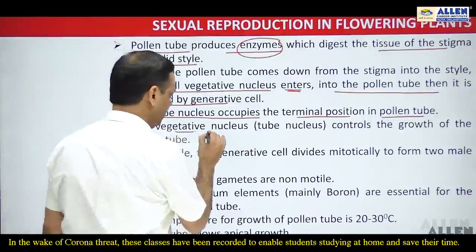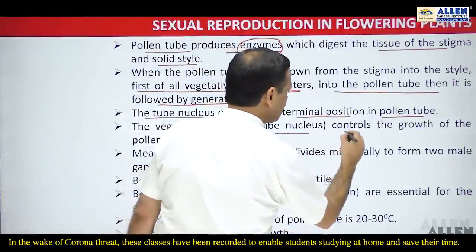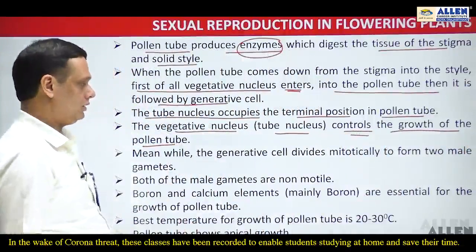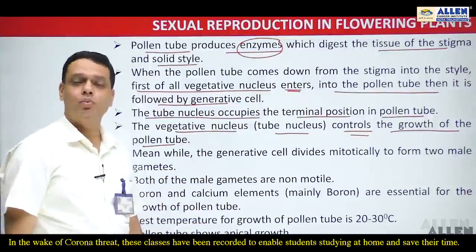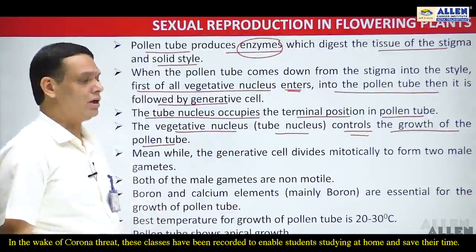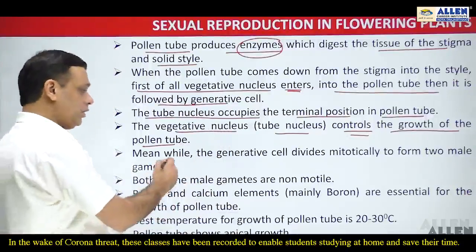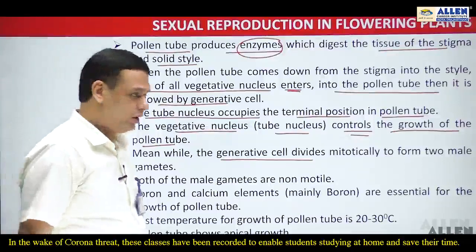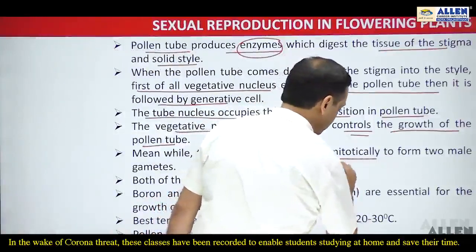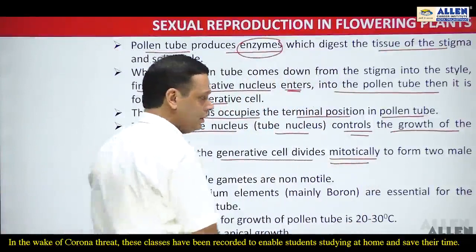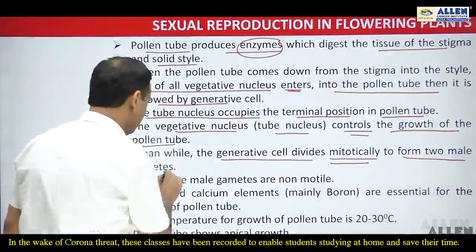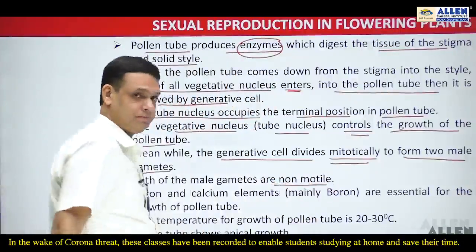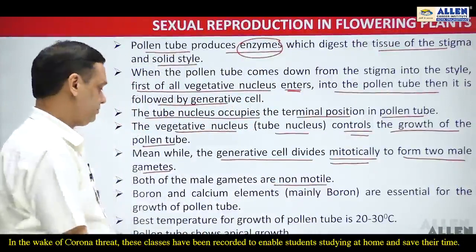This is very important: which nucleus controls the tube growth or pollen tube growth? The answer is the tube nucleus, or the vegetative nucleus, controls the growth of the pollen tube. Meanwhile, the generative cell, which is also present inside the pollen tube, undergoes mitotic division and forms two male gametes, and both of these male gametes are non-motile in nature.